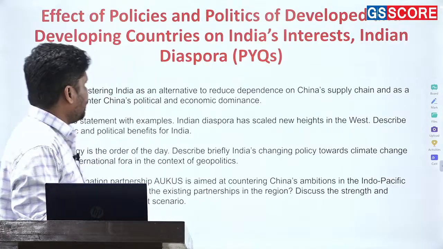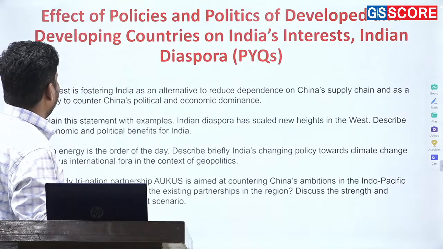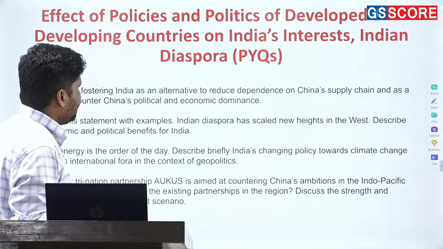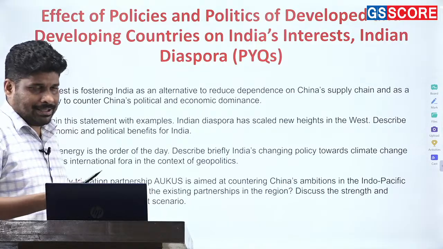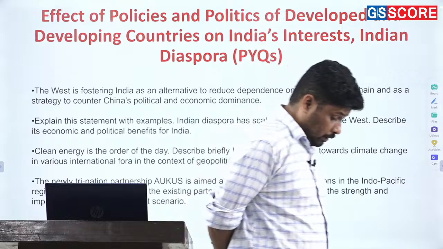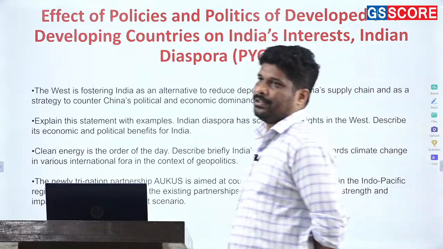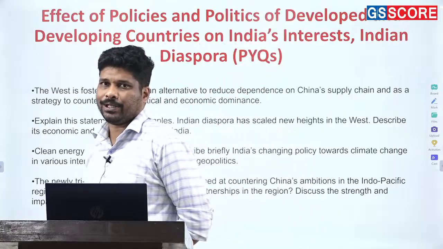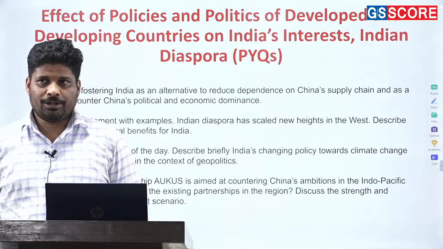Okay, now let us come to the next topic, effect of policy and politics of developed and developing countries on India's interest, and of course there is an extension to it, and that is Indian diaspora. Questions on diaspora this year could be eminent, especially when it comes to Indian diaspora in the United States, after taking into consideration the policies of Donald Trump.